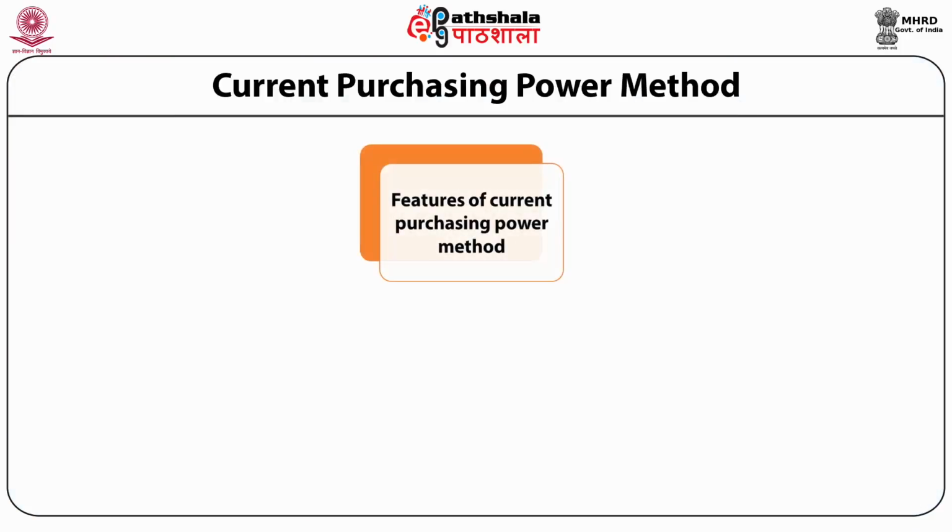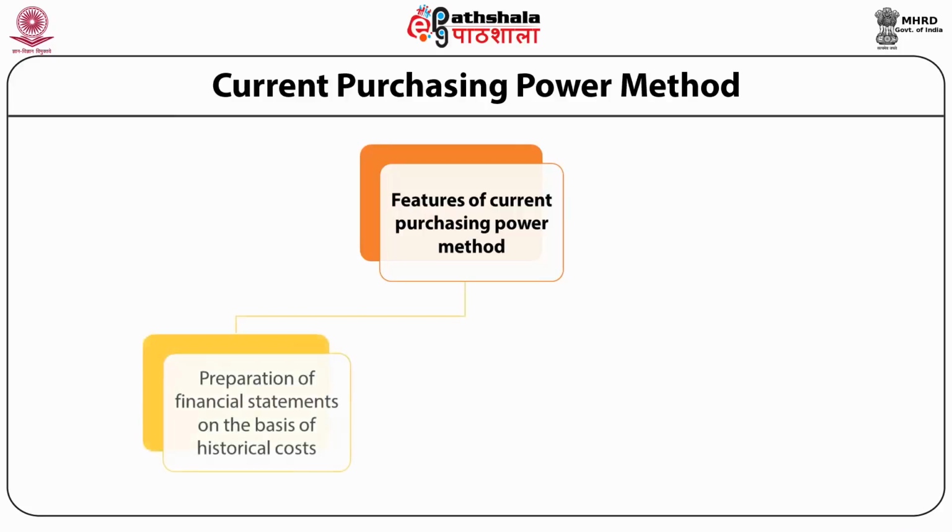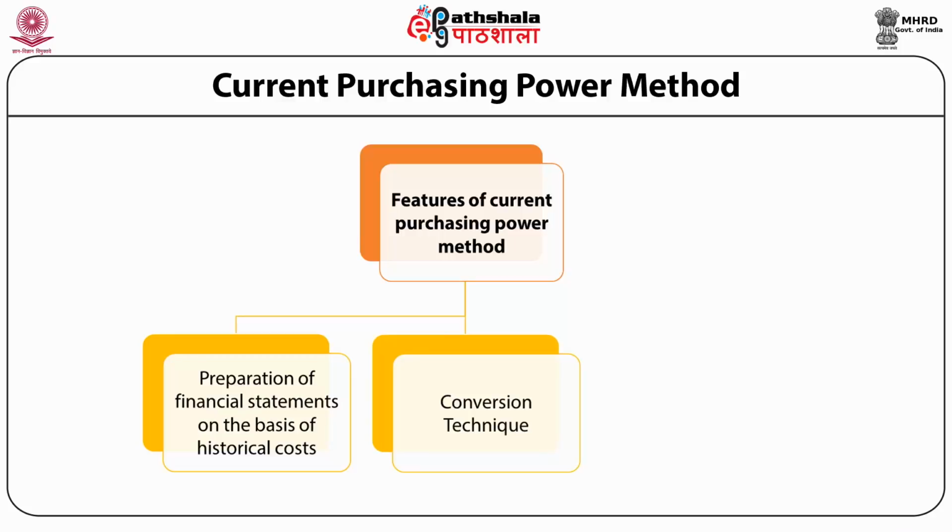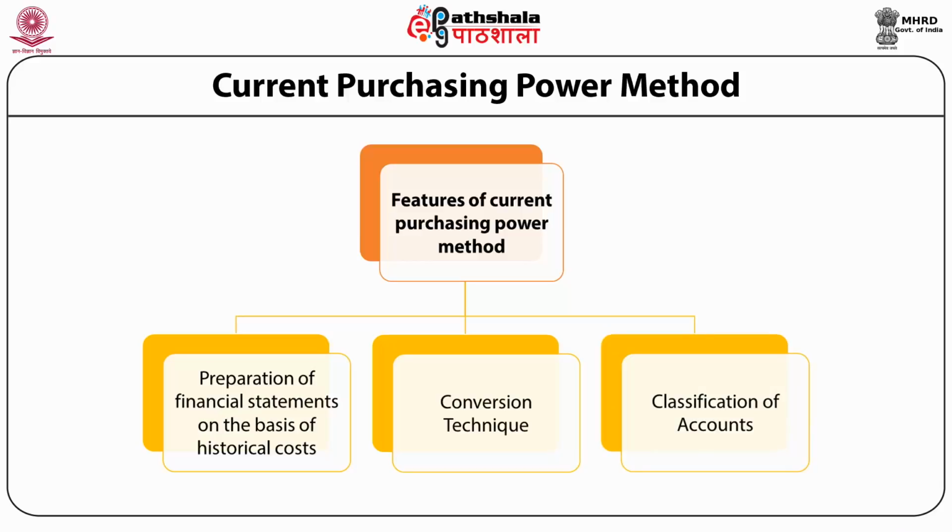Features of current purchasing power method are shown with the help of this figure. According to this, preparation of financial statements on the basis of historical cost. Under this method, the financial statements are prepared on the basis of historical cost. Conversion technique. And we have to use some conversion techniques in this method, and we have to classify the accounts in different categories for the purpose of using this method. These are the features. These are three features of this particular method.